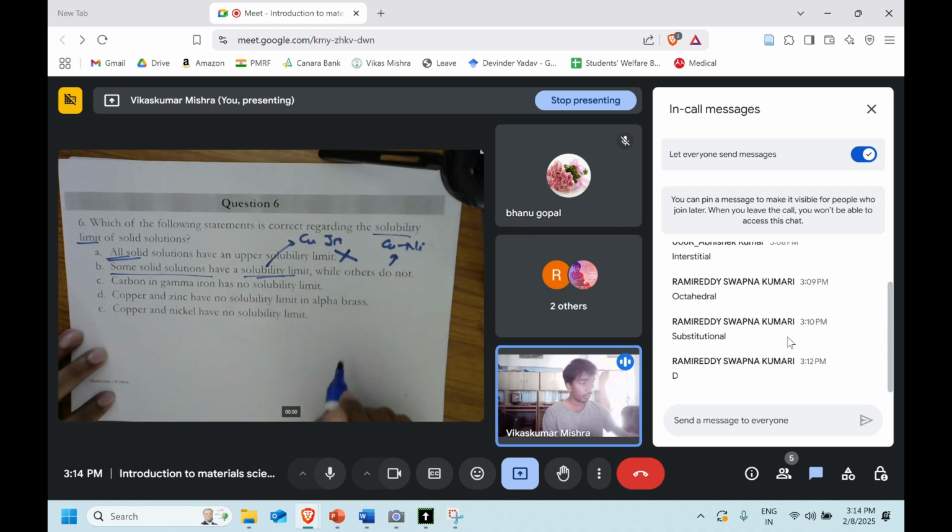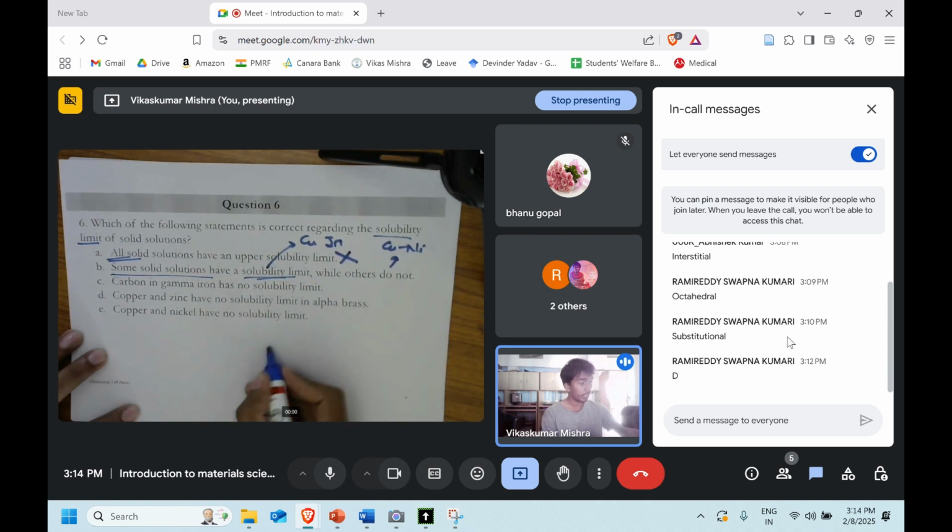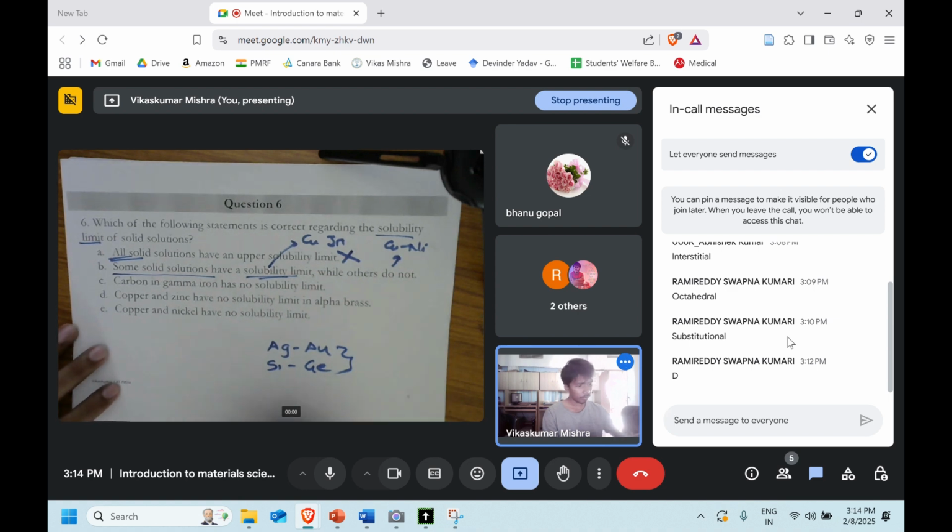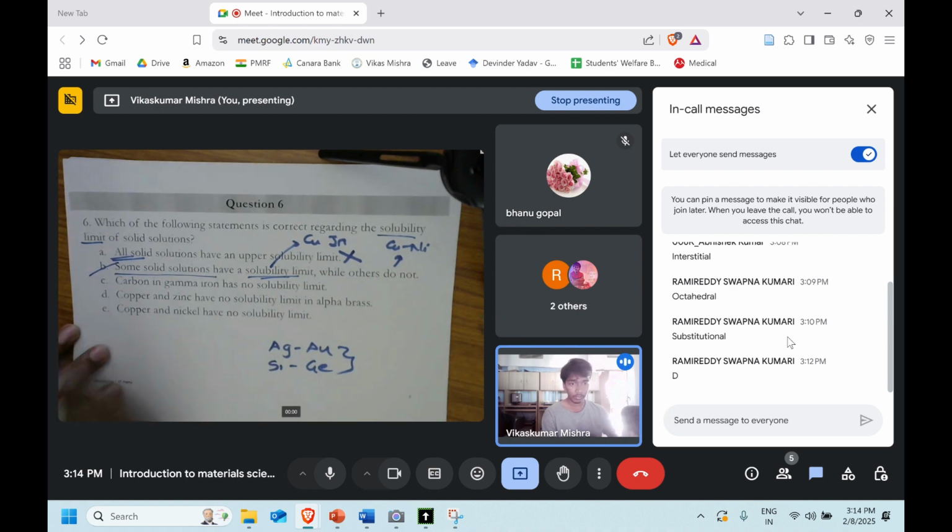If we need more examples, gold and silver is also one example where they dissolve and there is no solubility limit. Silicon and germanium is also there. These are the systems where there is no solubility limit. So with that, B is the right one. Let's see what the remaining options are.